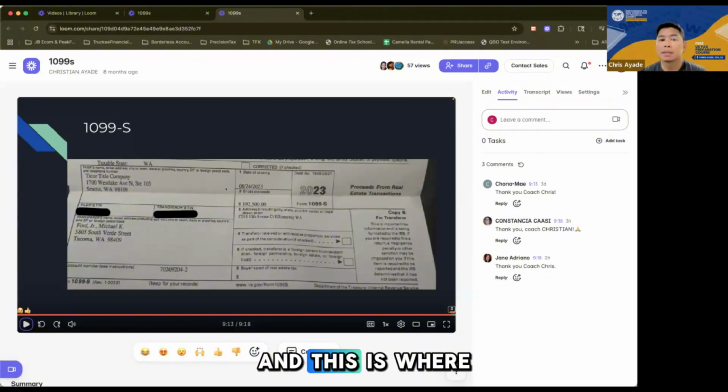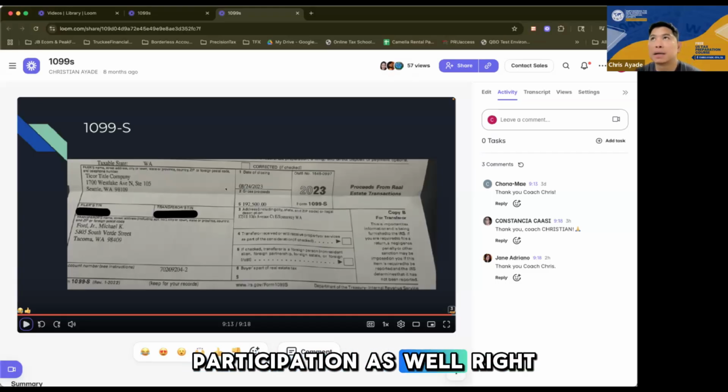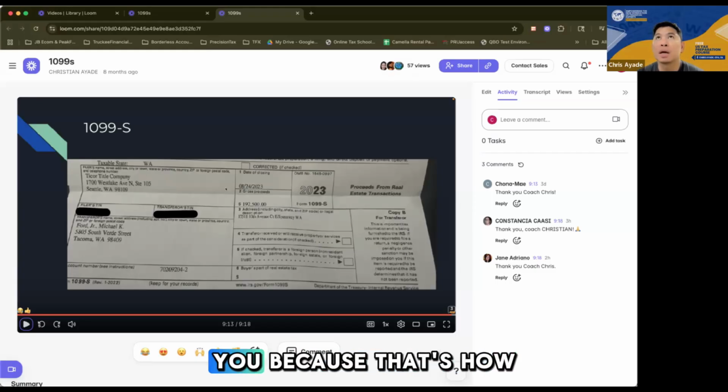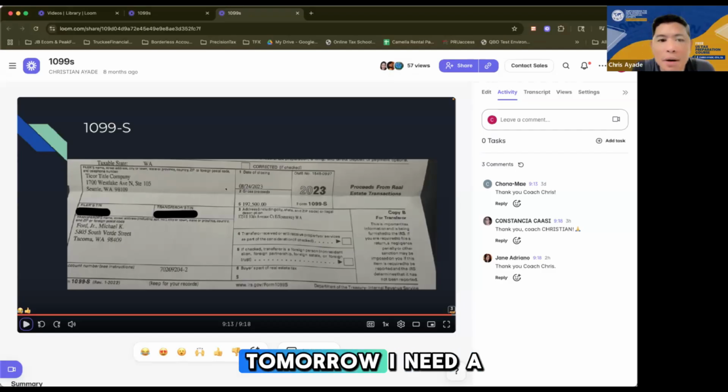And this is where I want your participation, okay? Because again, we're a community, and I don't like it to be just me talking. I would like your participation as well, right? So I would appreciate volunteers. As much as possible, I want to hear from you because that's how I also get to know you, right? So where am I getting at? For tomorrow, I need a volunteer.